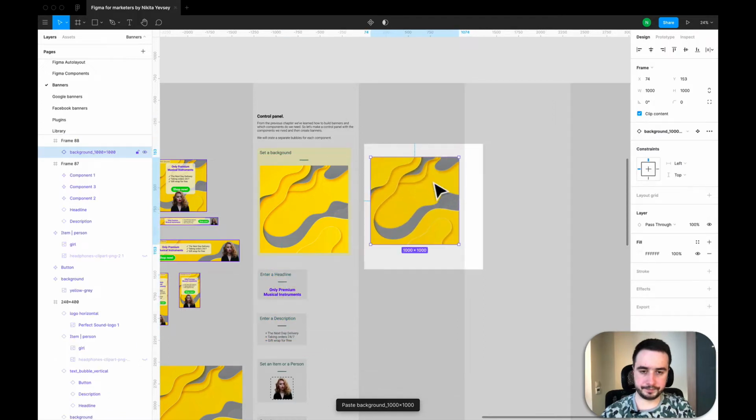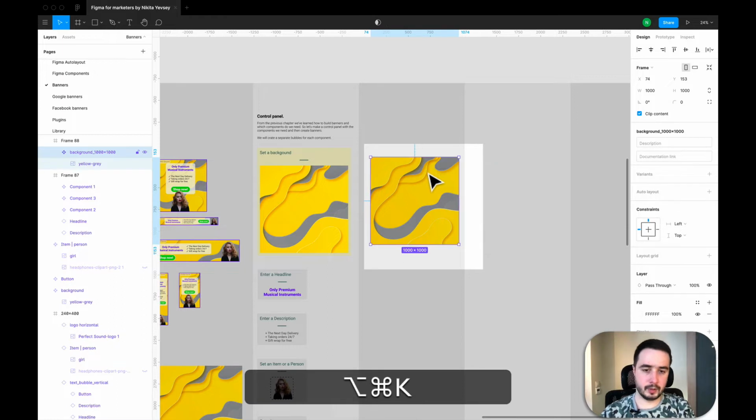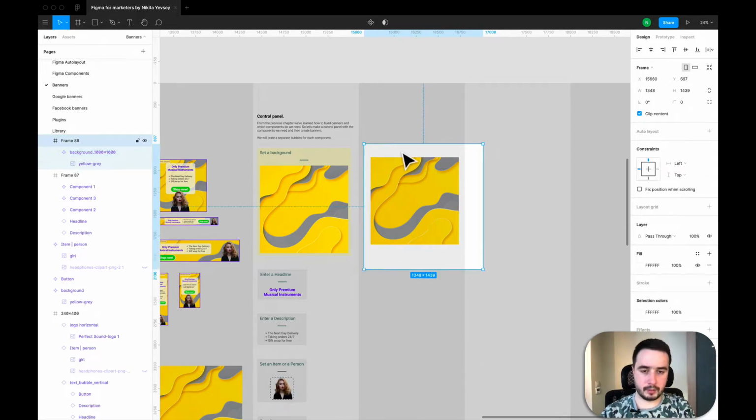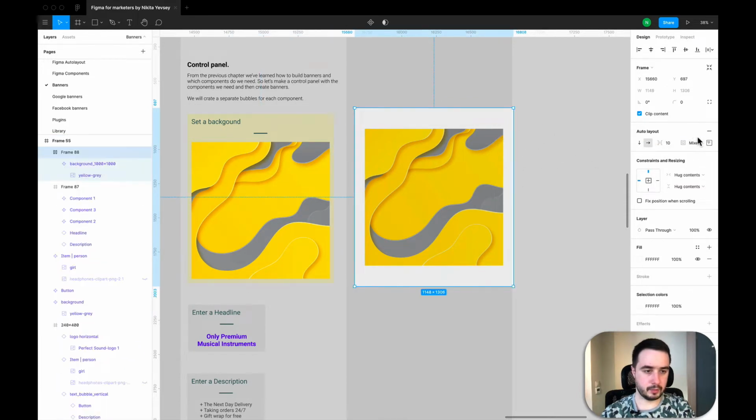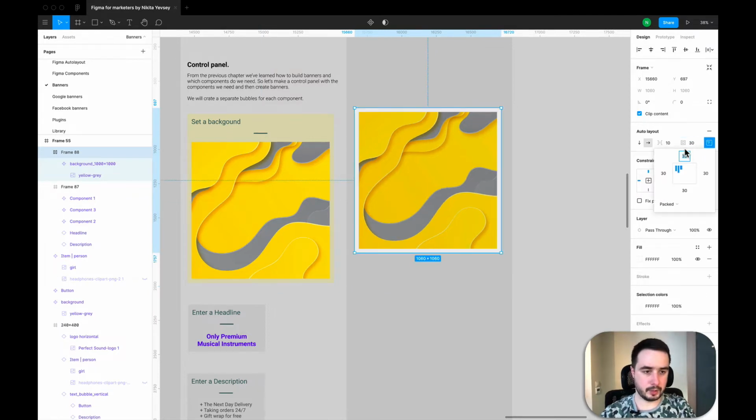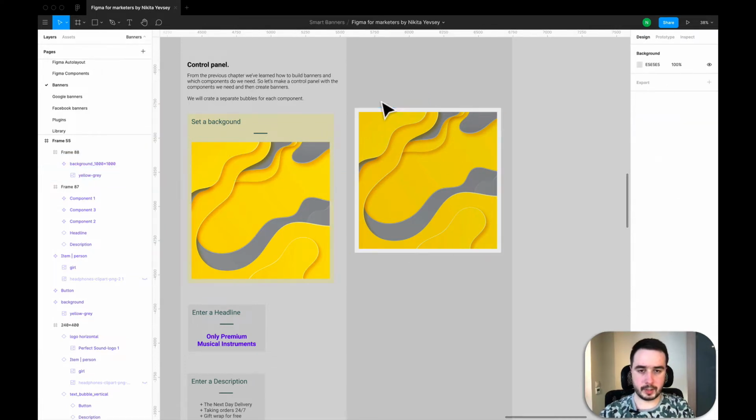the background component. Okay, and I will apply auto layout to this frame. I will set the padding to 30. I will set this to this, and I will add some text.